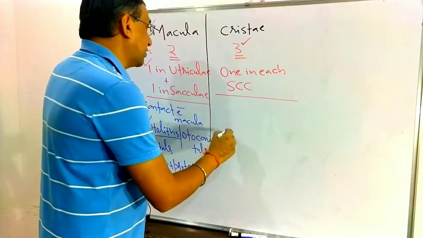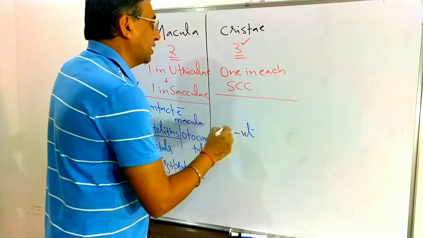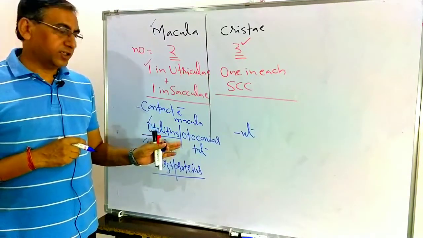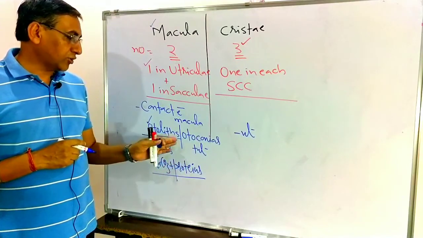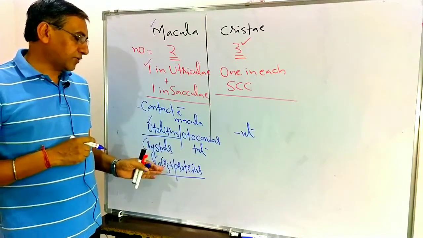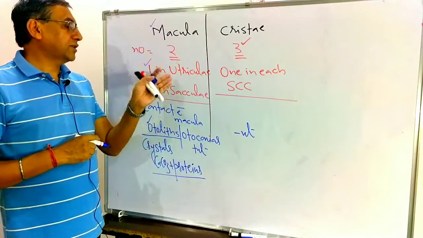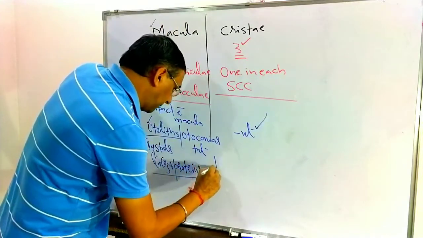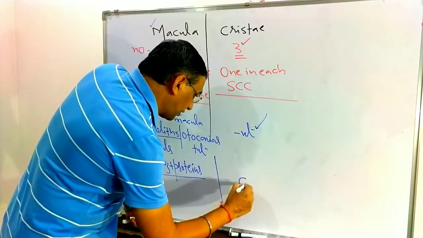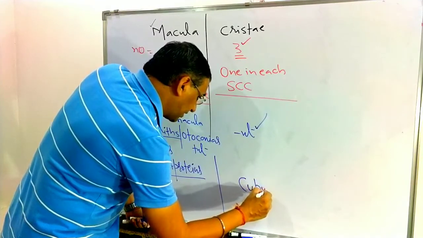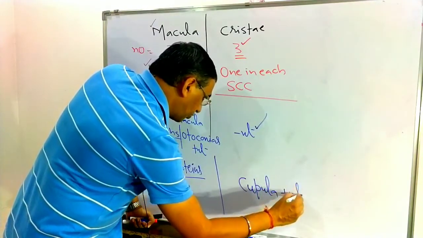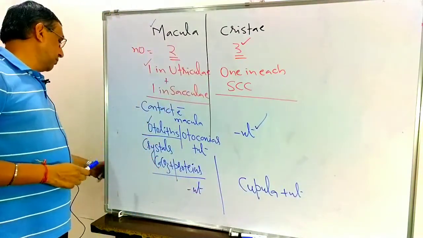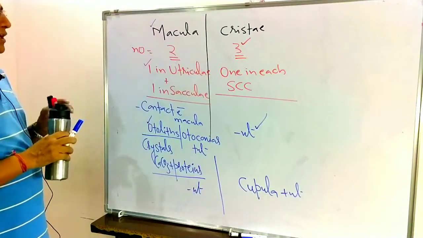Whereas otoliths and otoconia are absent in contact with the cristae. So that is another difference. In contact with the maculae, otoliths or otoconia are present, crystals made up of calcium carbonate and protein. That's why the utriculus and sacculus are known as the otolith organs, and in contact with the cristae these are absent. In the crista ampullaris, a gelatinous covering is present, known as the cupula. Here the cupula is present, and here it is absent. So these are the major differences between the macula and crista.